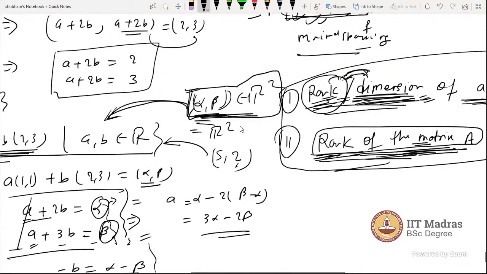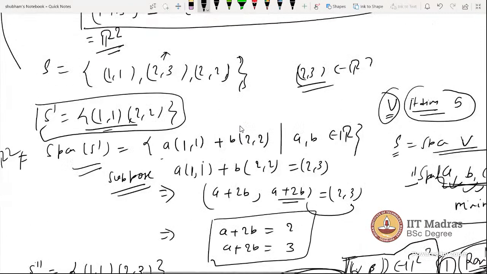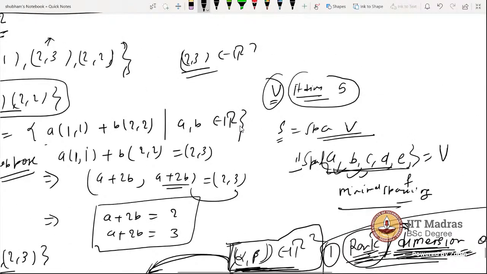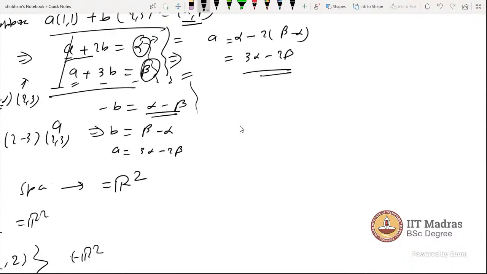Sir, I have a very basic question. If I have an equation and that is not a vector space, can I find the basis of that space? No. Suppose I have an equation 2x plus 3y equals 1. Can I find the basis of this space, if somebody asks me this question?